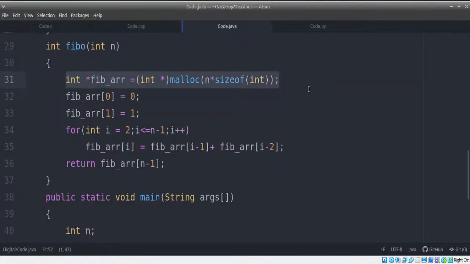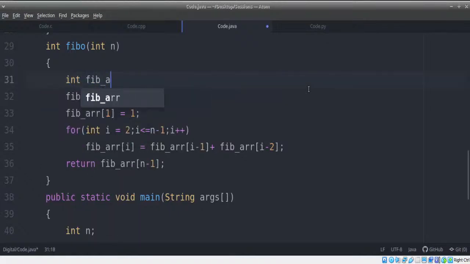It's not like C or C++ where you can't. In Java, you can. So we can just write here int Fibonacci array equals new int array of n elements. This is how we create an array of n elements directly. You can even write the brackets beforehand or afterwards, anything works, no problem.